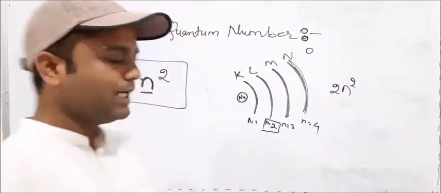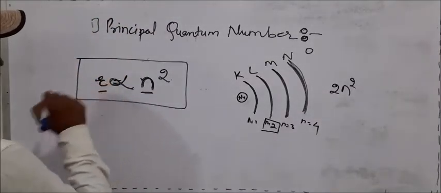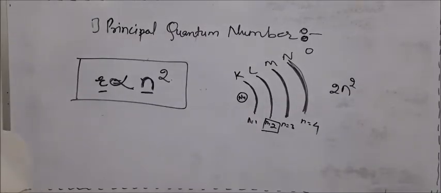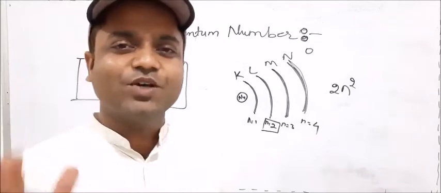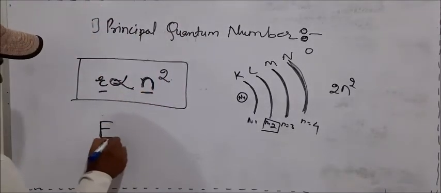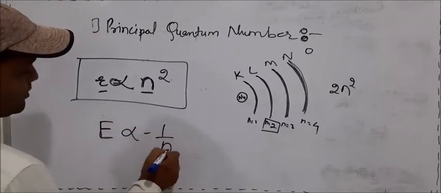So likewise we can conclude where the electron is and how far it is from the nucleus. So it gives the information about radius. Second, it gives the information of energy, which is the first thing we learn about the principal quantum number. It gives information about radius.